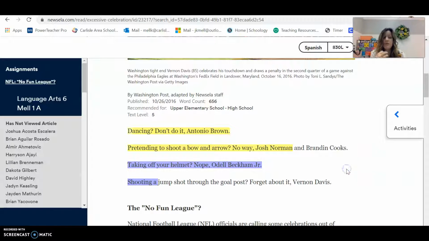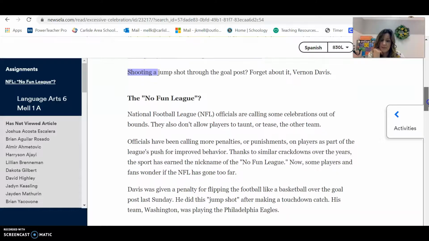So I'm going to do section number 1 for you, so that when you go in, you already have section 1 done. You'll have to do it yourself, but you'll already know what to highlight. So let's go ahead and look at this first section. And we're just going to include this section in with the first section. So it says, dancing, don't do it. Antonio Brown. Pretending to shoot a bow and arrow, no way. Josh Norman and Brandon Cooks. Taking off your helmet, nope, Odell Beckham Jr. Shooting a jump shot through a goalpost? Forget about it, Vernon Davis.